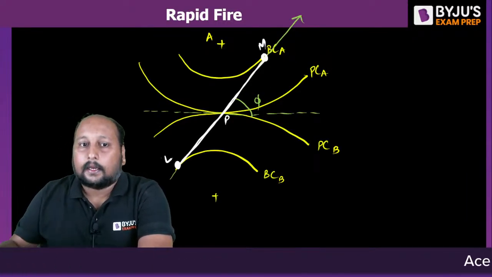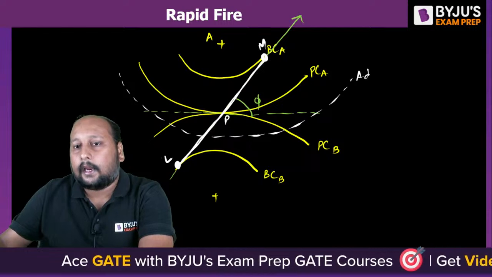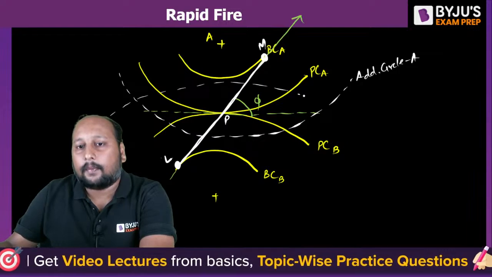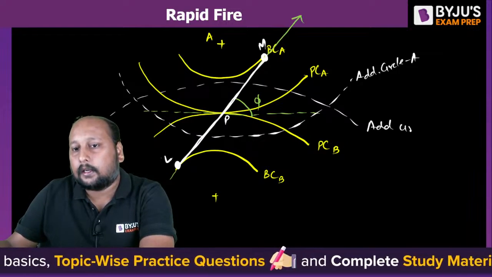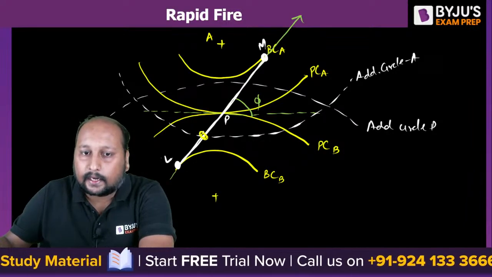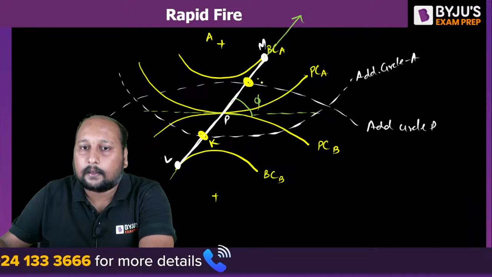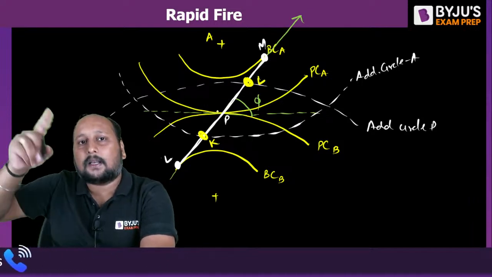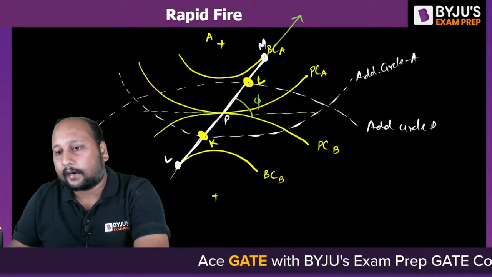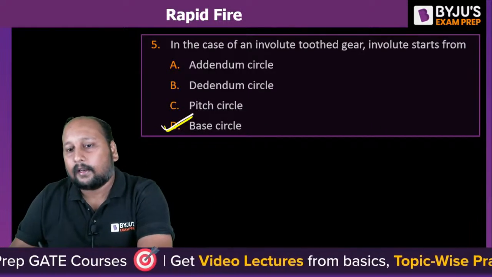Okay, clear? Now if I say this is the addendum circle of gear A and this is the addendum circle of gear B. So your actual point of contact, your meshing, is basically happening between these 2 points. Okay, let's say this is K, this is P and this is L, right? So KP and PL, KP is a path of approach, PL is a path of recess, right? And KL is a path of contact. Remember, right? But L and M are the two extreme points and you will be having the involute profile. Option D is the correct answer.